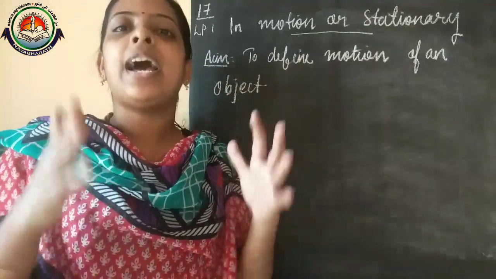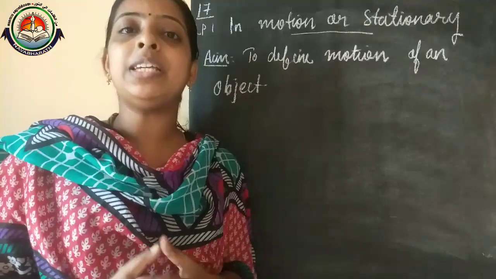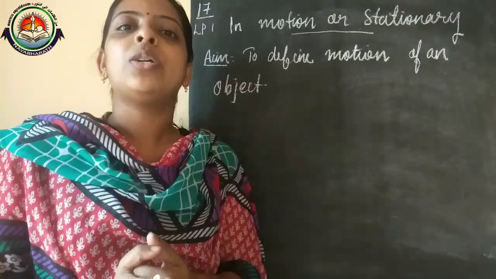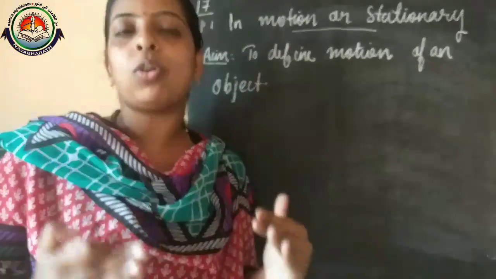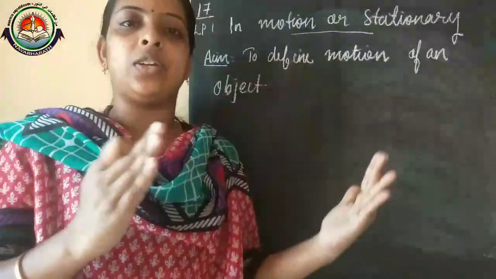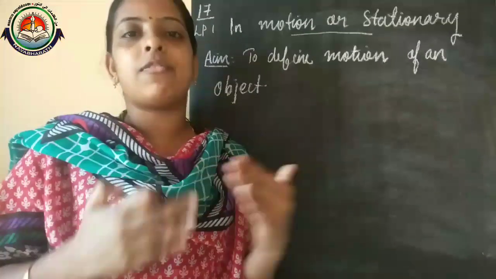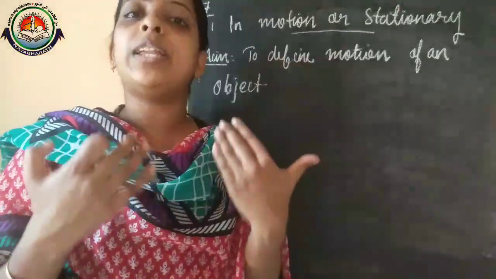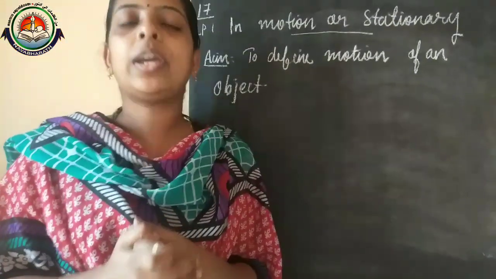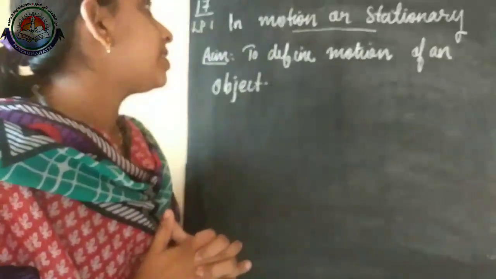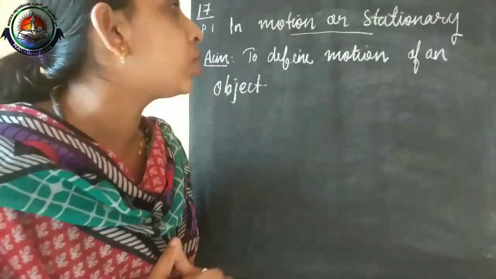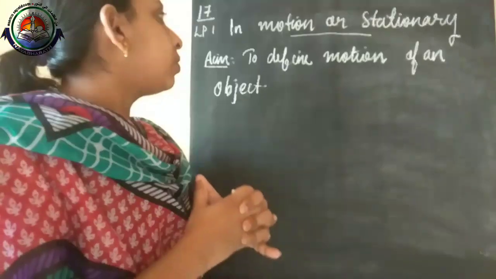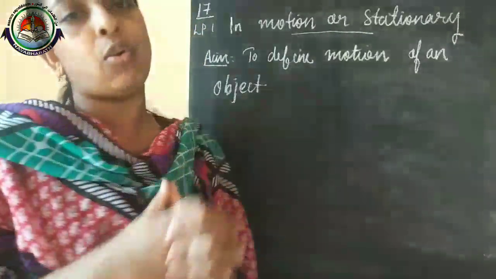Today we are going to start our 17th block in science, and our 17th block name is motion, force and work. From this block onwards the concepts and definitions are somewhat different, but it's very easy to understand. Our first lesson from this 17th block is in motion or stationary, and in this lesson we are going to define motion of an object.